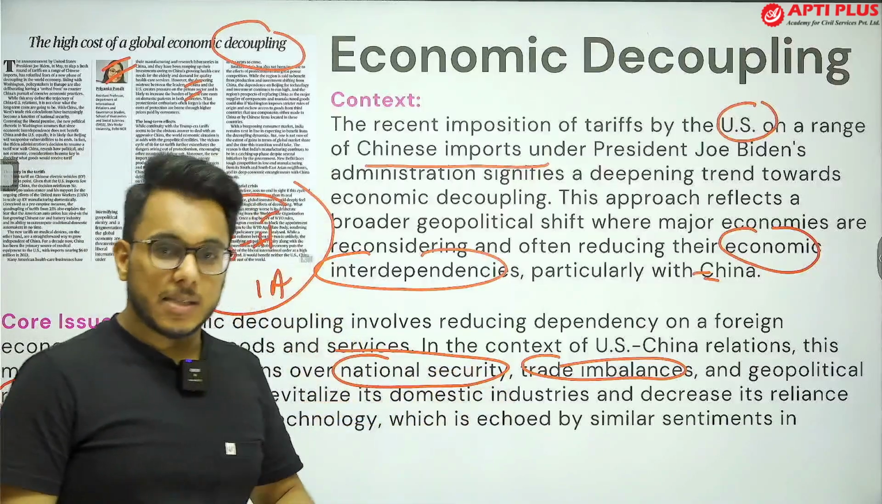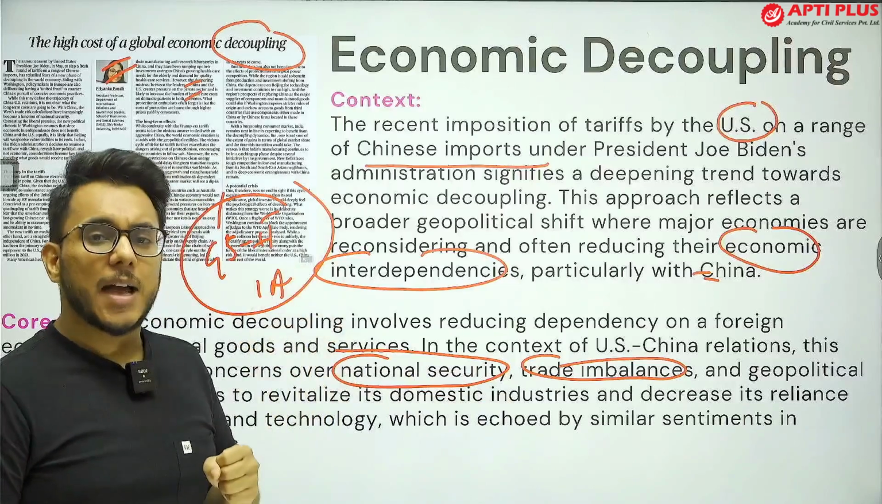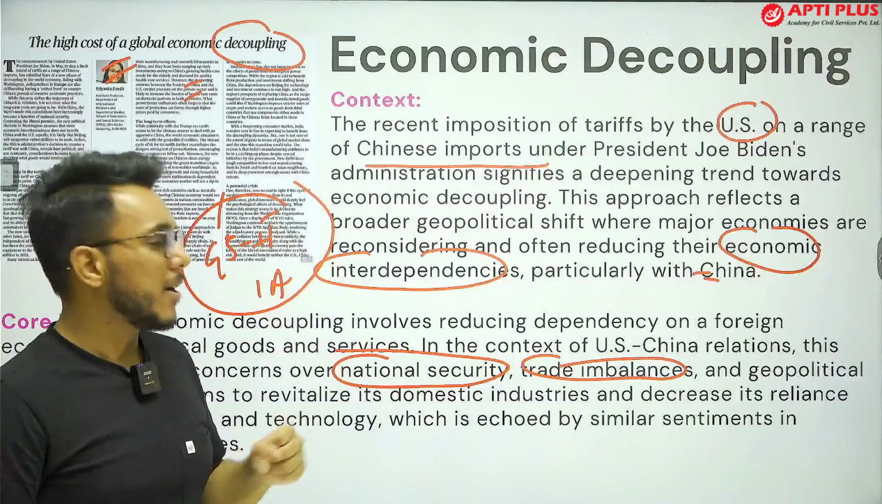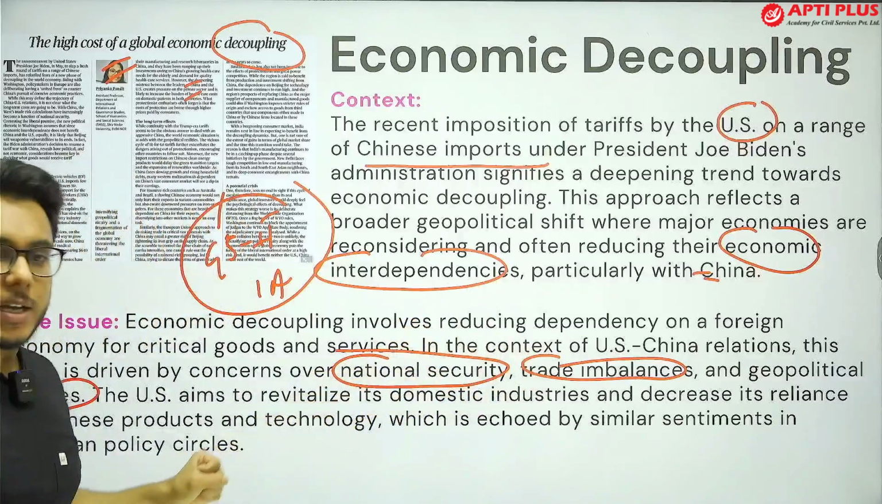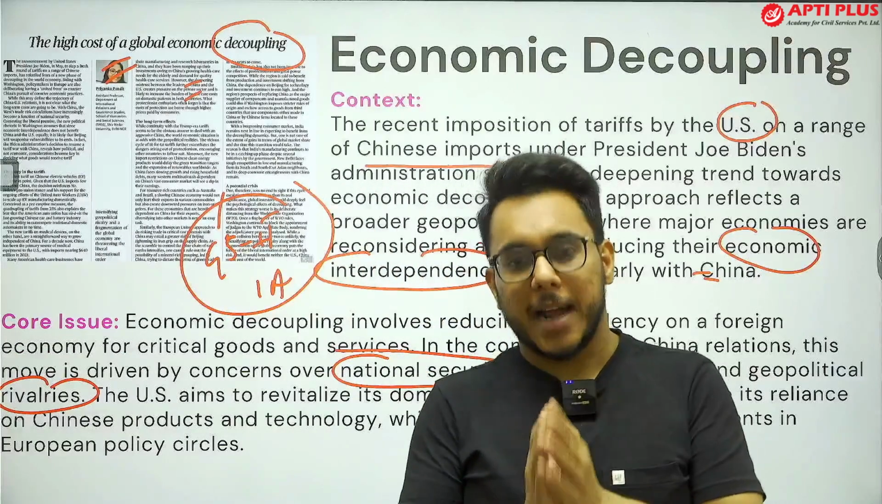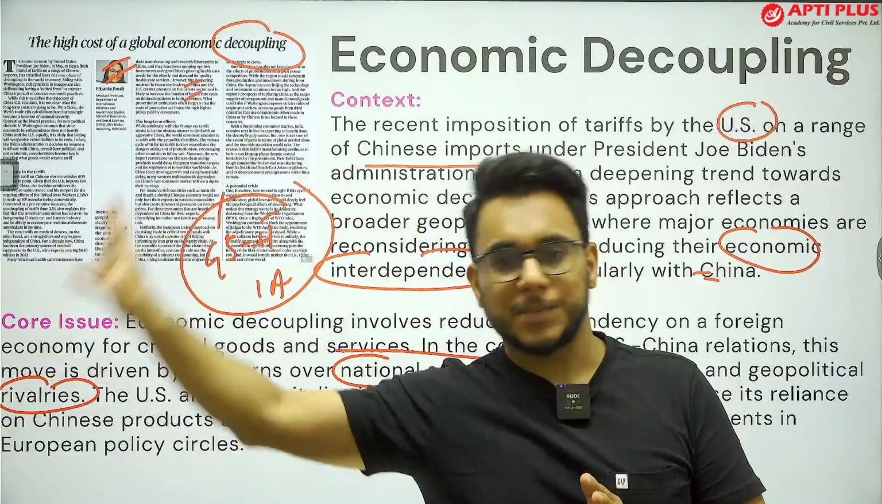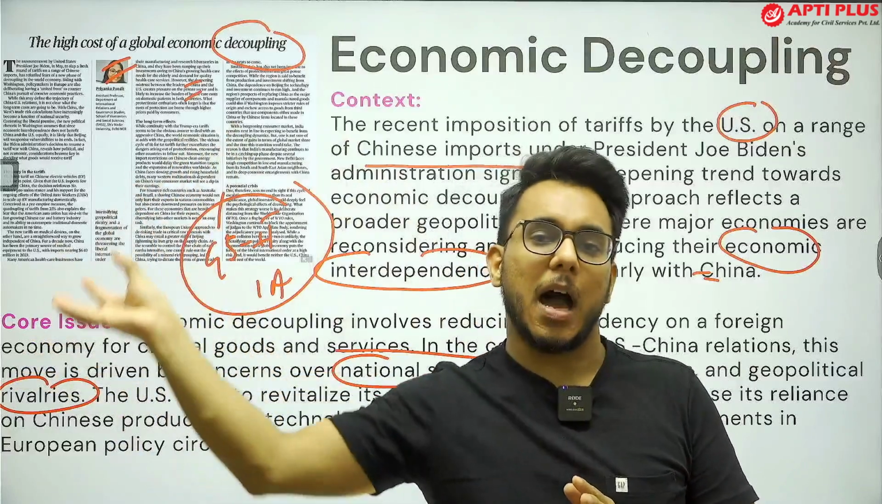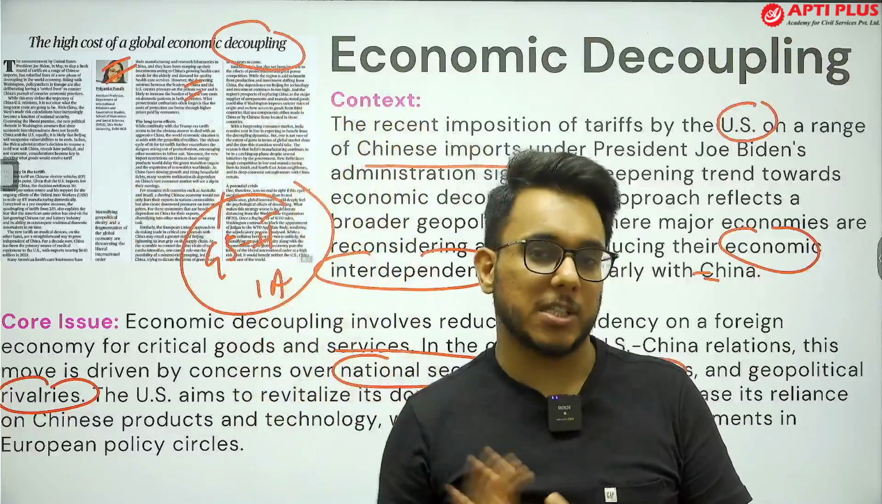Also, trade imbalances. As the dependency on China has grown, the trade deficit between the US and China has also increased, which leads to economic repercussions for the US. And then the geopolitical rivalries. You see, the Russia-Ukraine war is going on, and Russia has teamed up with China. Russia and China are now becoming a counter force to the US and the Western allied nations.